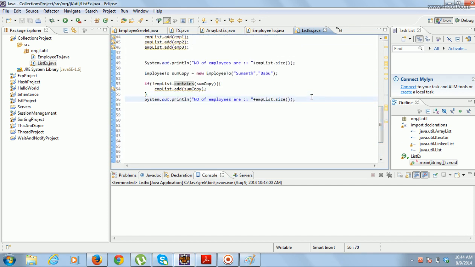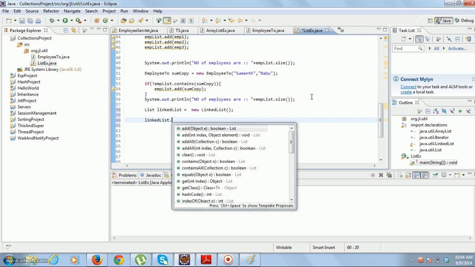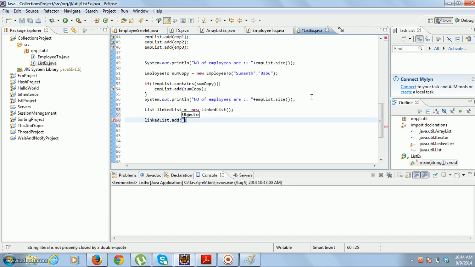Now you can declare a linked list, equal to a new linked list. Linked list dot add of Chandra, linked list dot add Surendra.